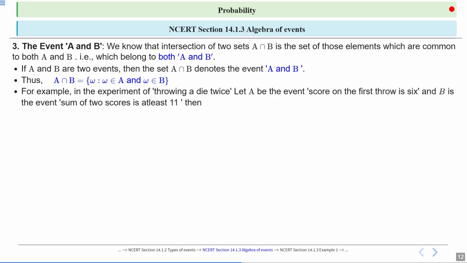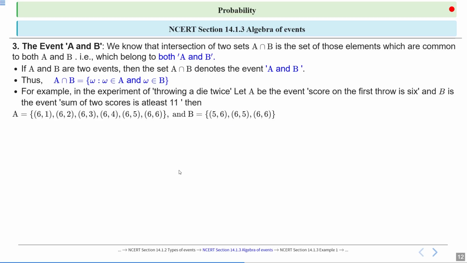And B is the event, sum of two scores is at least 11. So B is (5,6), (6,5), (6,6).